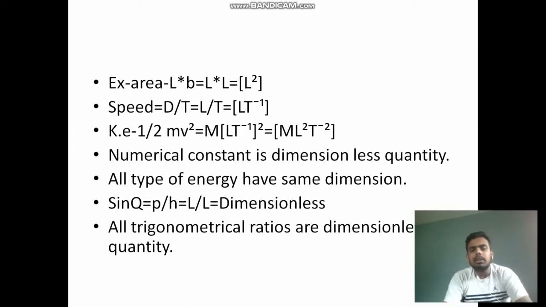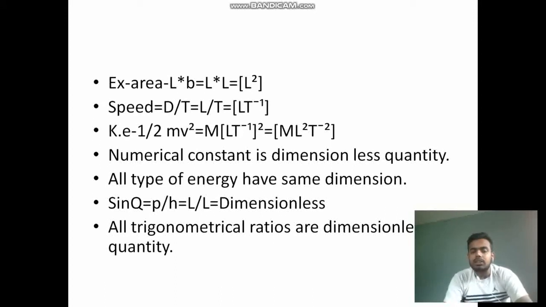You must remember that all types of energy have the same dimension. Be it kinetic energy, potential energy, any type of energy, these have the same dimensions. Let's go to trigonometry, what is the dimension of sine theta. So sine theta is p by h. P, that is perpendicular, is a type of length, and hypotenuse is also a type of length. Both divide each other, so sine theta is dimensionless.